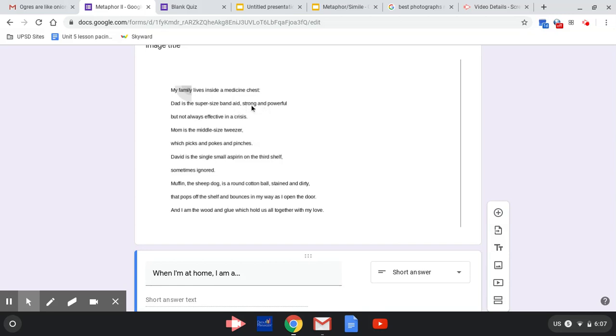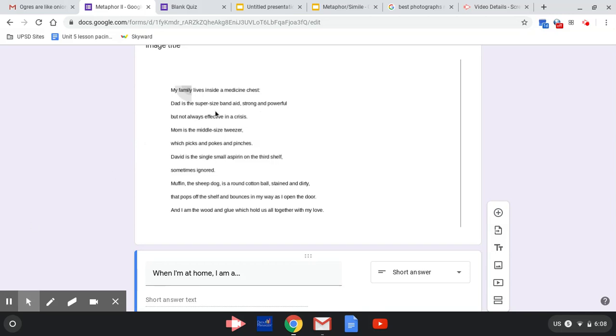Well, she goes on and says, strong and powerful, but not always effective in a crisis. So now we know why the poet compares her dad to a band-aid, because he's strong like a band-aid, he's powerful like a band-aid, but not always effective in crisis. You wouldn't want a band-aid if you had some really serious injury. So this little elaboration here helps explain why the poet chose to compare her dad to a band-aid.